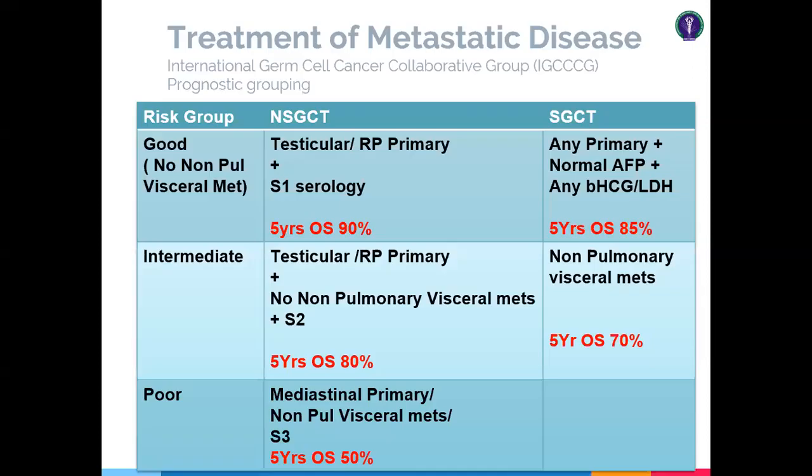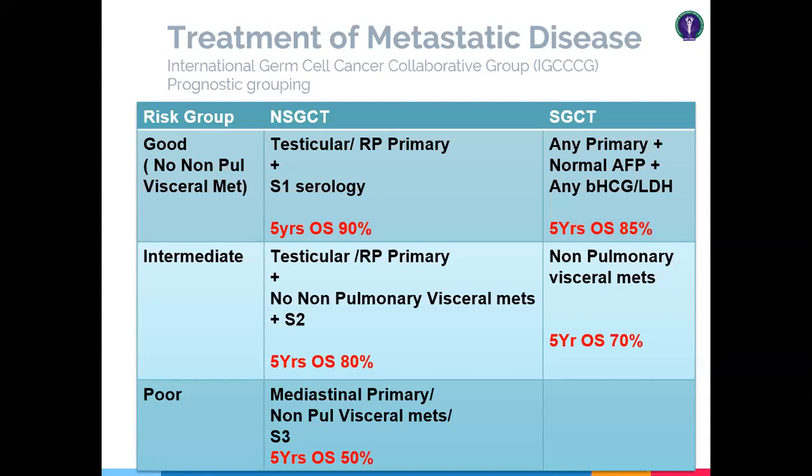And for the metastatic disease, like stage 3 onwards, all are metastatic disease. So you have to categorize the metastatic disease. Risk grouping is very important, try to remember it, very important for the exam and also very important for treatment decisions. So there are good risk and intermediate risk for seminiferous germ cell tumor, and poor risk also for the non-seminiferous tumors.